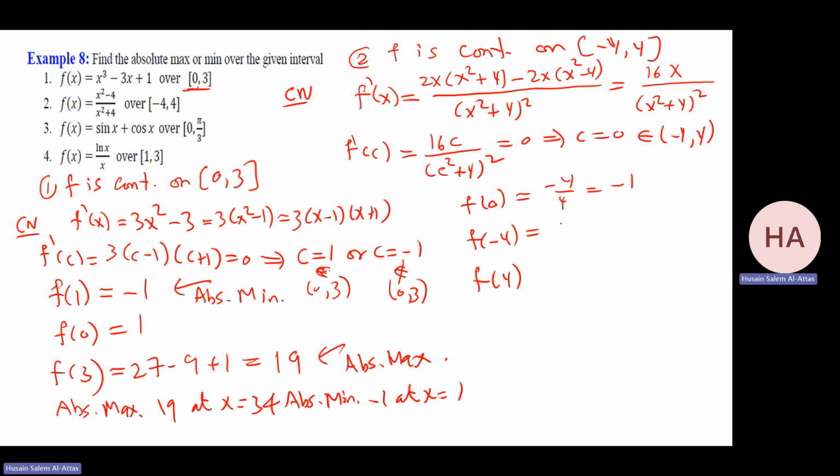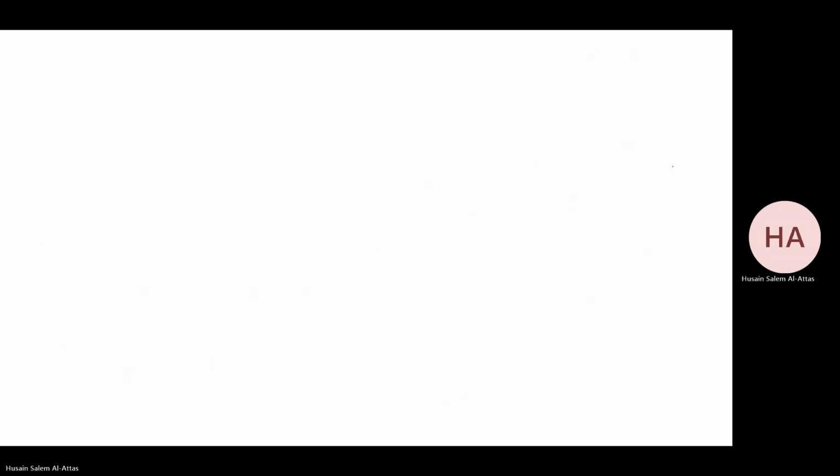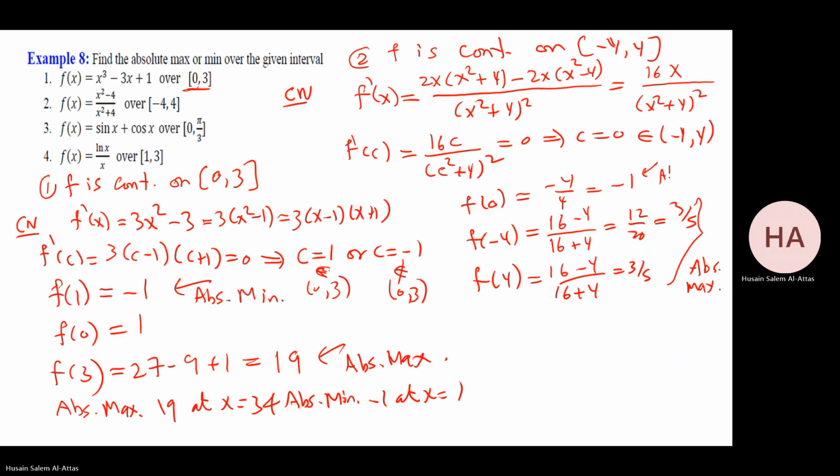f at -4 gives me 16 minus 4 over 16 plus 4. That will be 12 over 20, divided by 4, that gives me 3 over 5. And the same thing here: 16 minus 4 over 16 plus 4, which is 3 over 5. So I have absolute maximum at 2 different values, and this will be the absolute minimum.